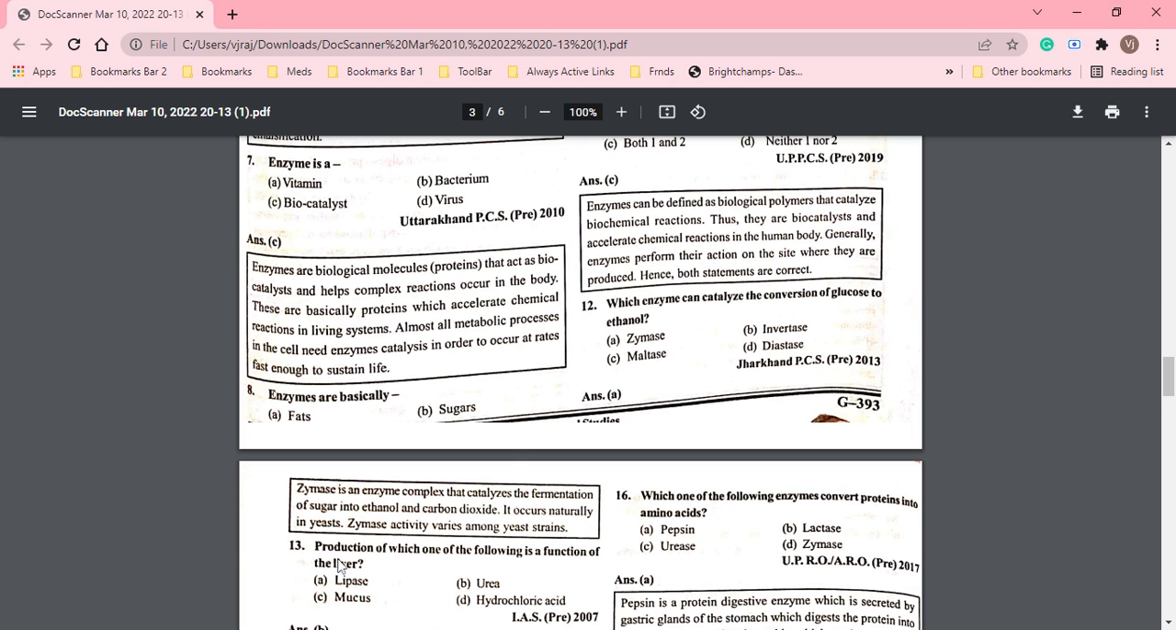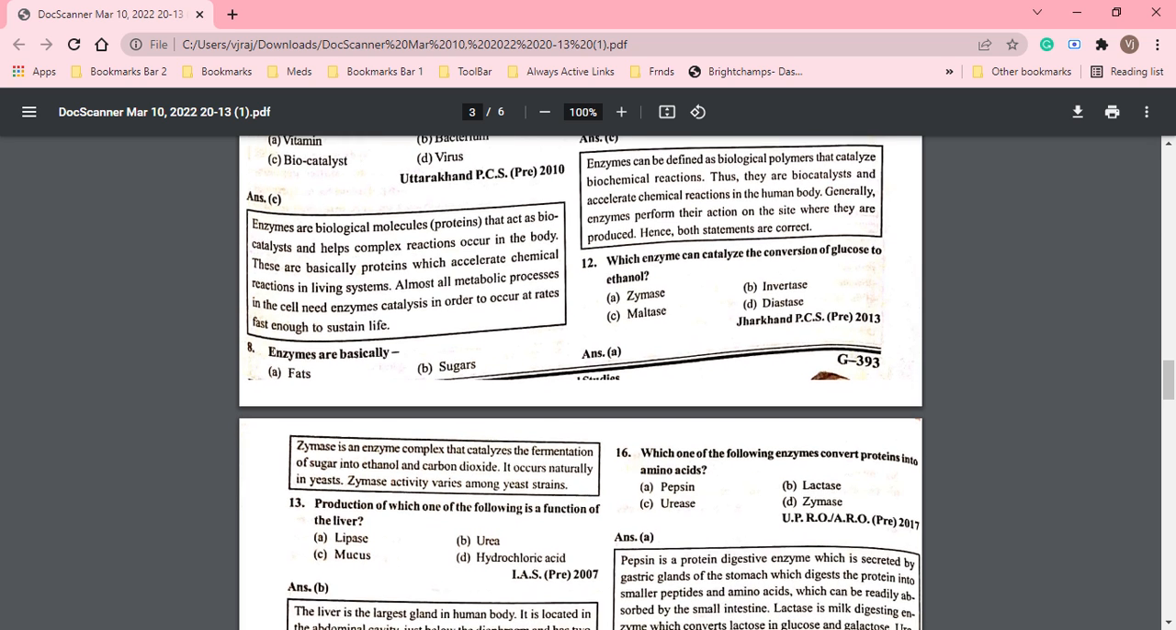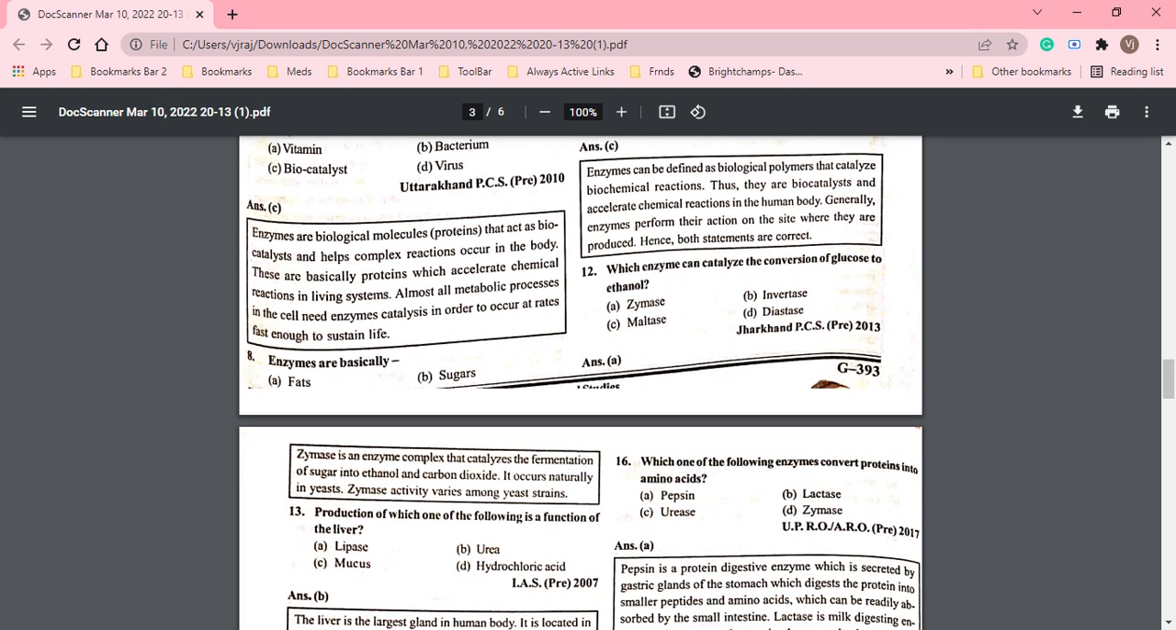Now, production of which of the following is a function of the liver? Lipase, urea, mucus, and hydrochloric acid. So the correct option is urea.